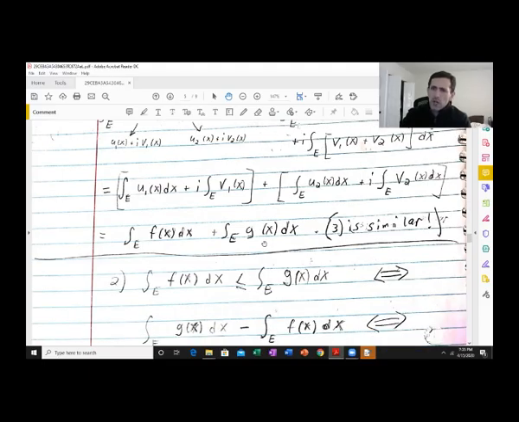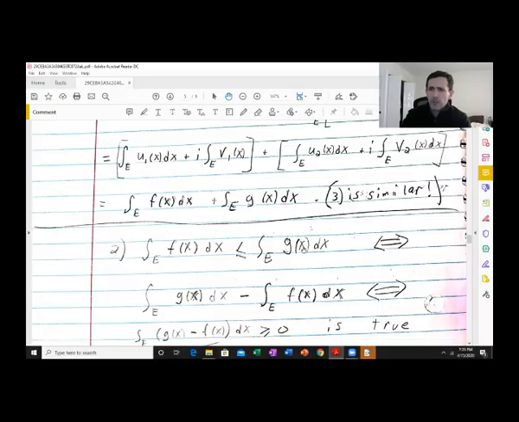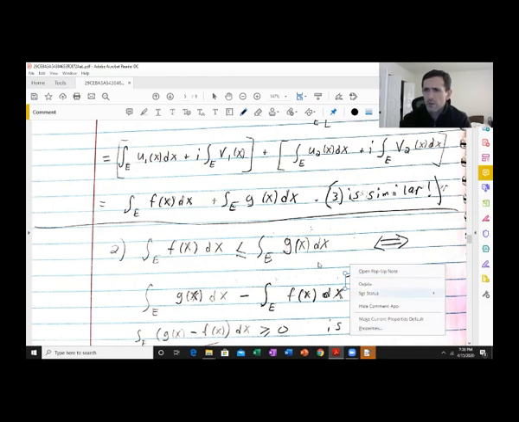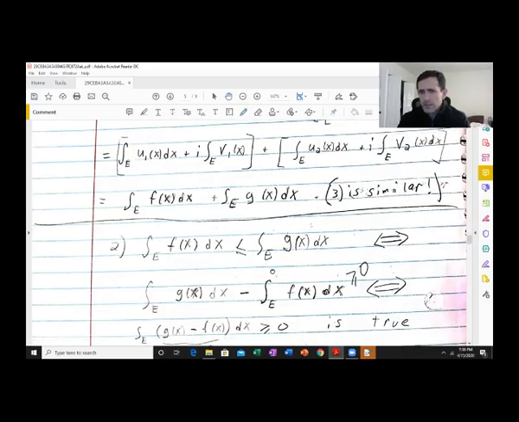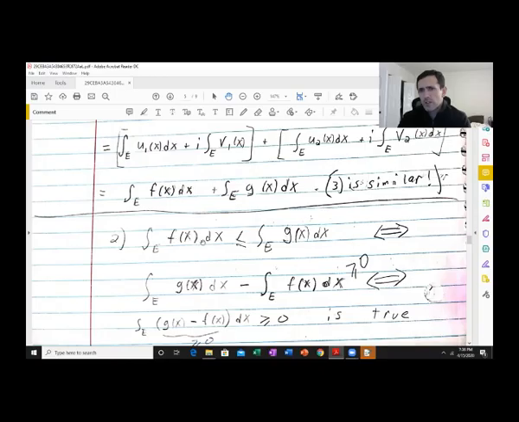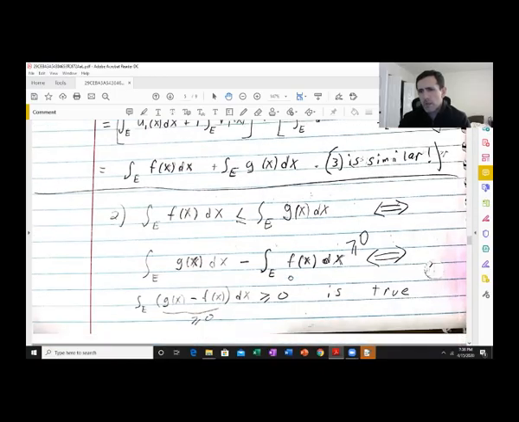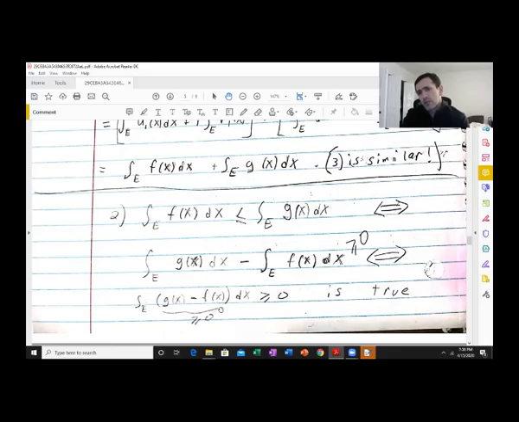All right, and 2 is, as usual, true if and only if this here is not negative. Just bring this integral of f of x over to the right-hand side. Okay. And from 1, we can write this as the sum of this difference here. And this is assumed to be non-negative. So whenever you integrate a non-negative function, you get something non-negative.